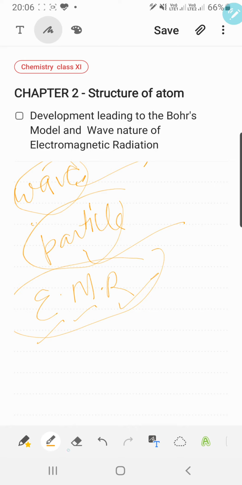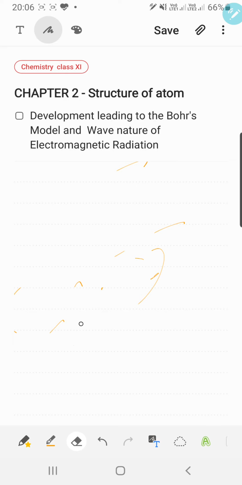Fine. Today we will study here the wave nature of electromagnetic radiation. So it was the scientist James Maxwell. What he suggested, he said that whenever an electrically charged particle moves under an acceleration, alternating electrical and magnetic fields are produced.